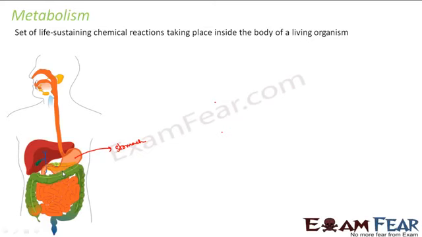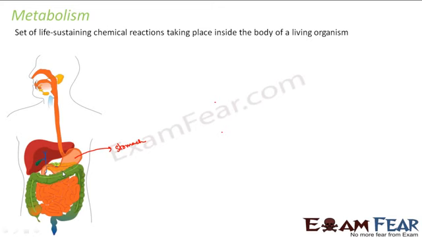So what will actually happen inside the stomach? Chemical reactions, right? Because enzymes are nothing but chemical substances. So they will act on the food and break it down into even smaller particles. So what is happening? Chemical reaction. Similarly, after the stomach, the food passes to the small intestine, right? So what happens in the intestine again? There also digestion happens.